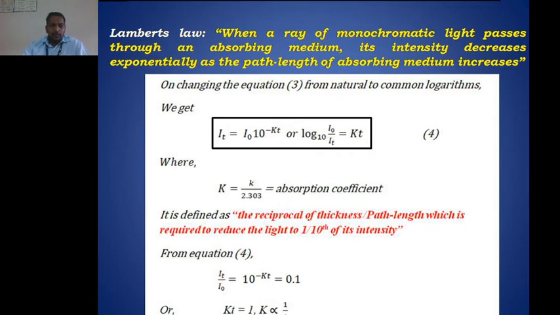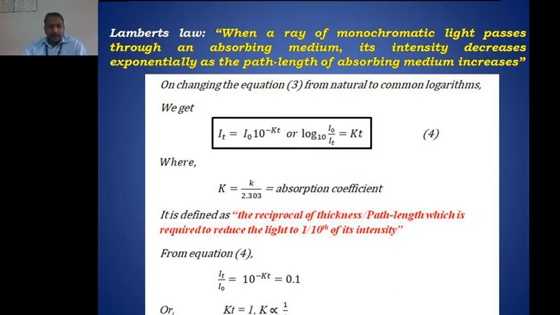The absorption coefficient is defined as the reciprocal of thickness or path length which is required to reduce the light to 1/10th of its intensity.